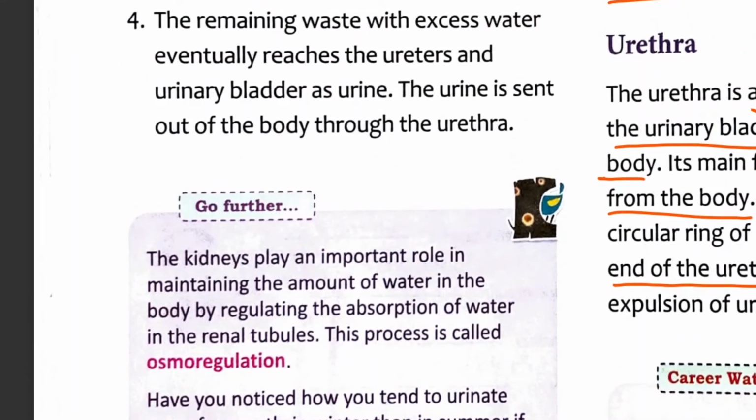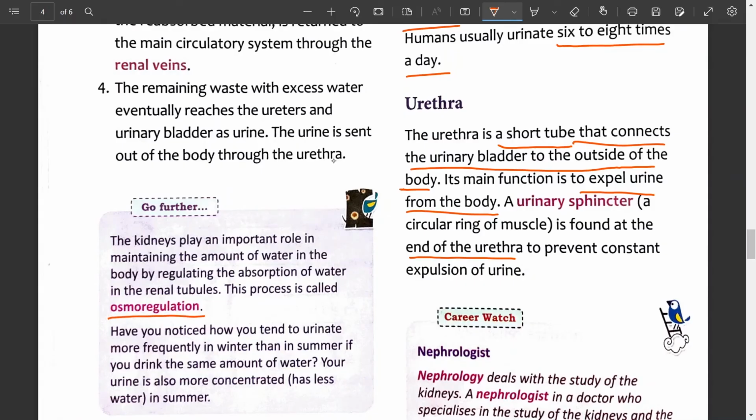There is an important piece of information. The question will be asked, what is osmoregulation? The kidney performs two functions. Can you say what the two functions are? One function is excretion. Another function is osmoregulation. So what is osmoregulation? Maintaining the amount of water in the body by regulating the absorption of water in the renal tubule. Maintaining the amount of water in the body is called osmoregulation.